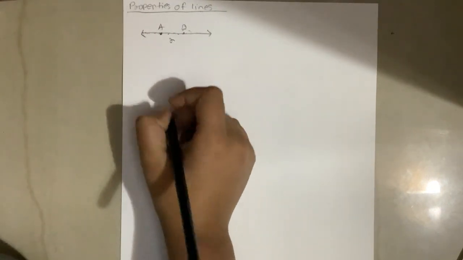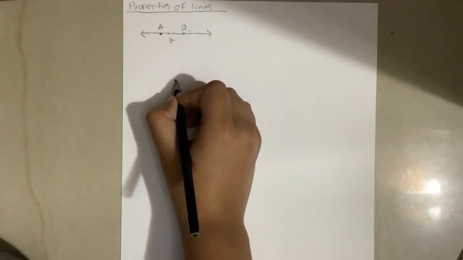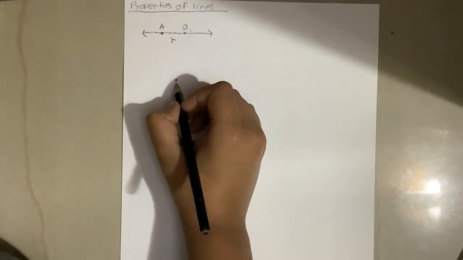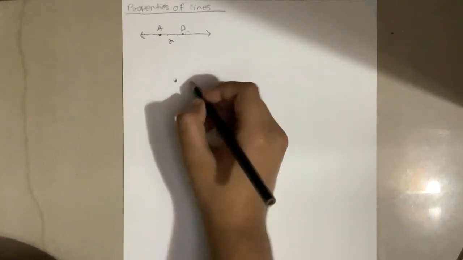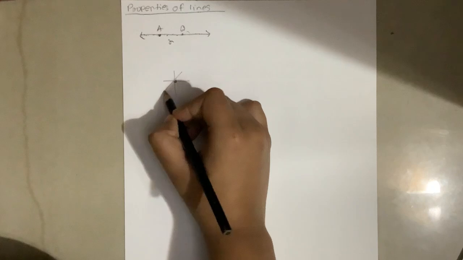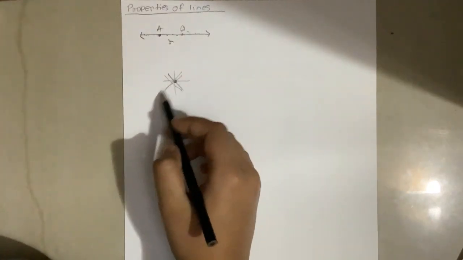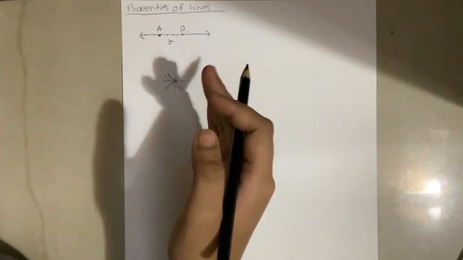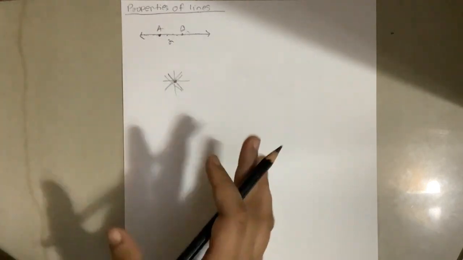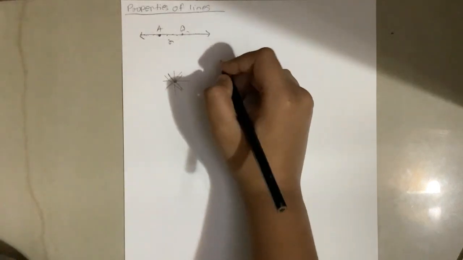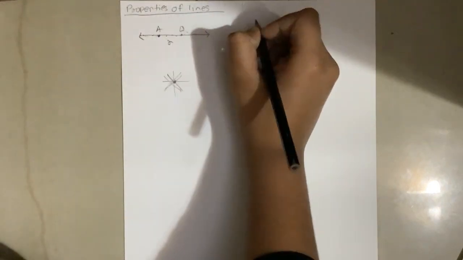Now, suppose there is a given point. From that given point, you can draw an infinite number of lines. Again, you might think that there will not be enough space, but if you see it through a microscope, you can see that there is still space left. So let me write it real quick.